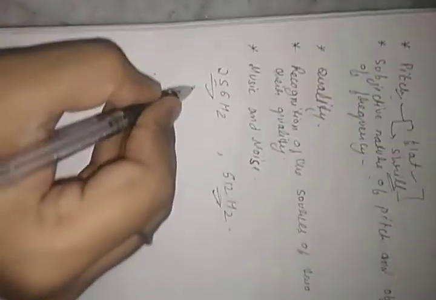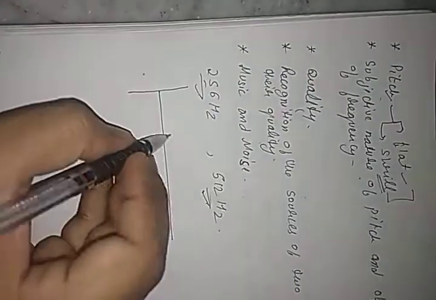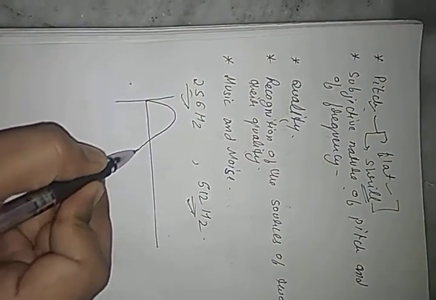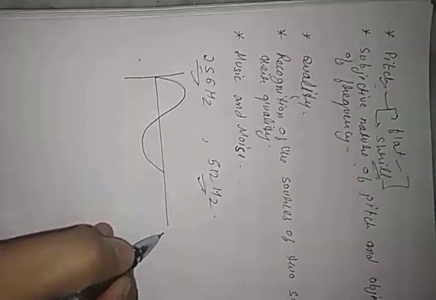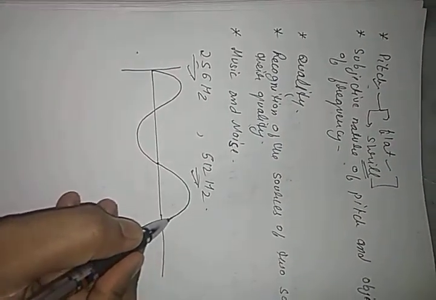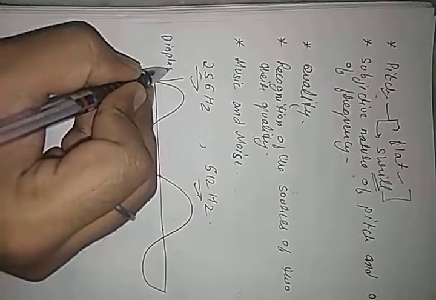Then on the basis of waveform, a complete wave is like this. Here this is displacement, and here it is time.